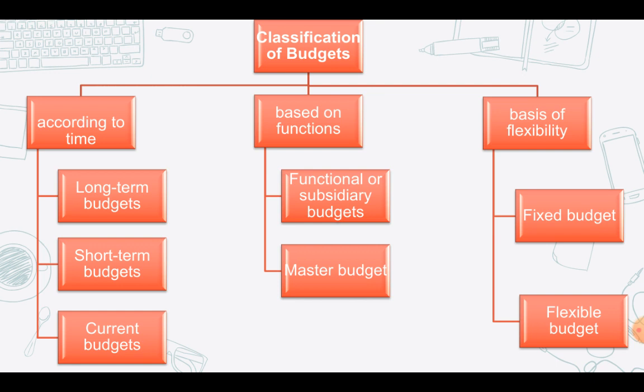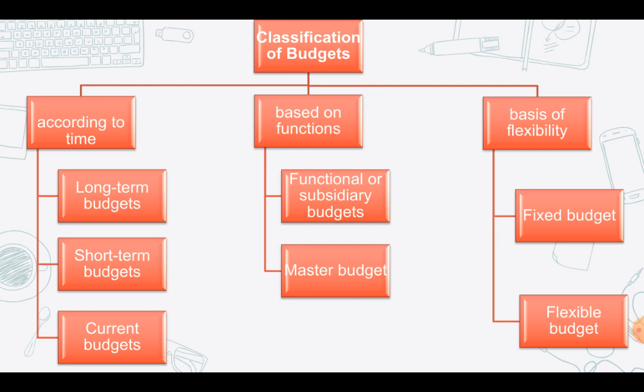All right. And the last classification of your budgets is on the basis of the flexibility. On the basis of flexibility, the budgets, we can see they have been subclassified into fixed budget and flexible budget. So fixed budget, from the name itself, is a budget that is fixed, that does not change, and flexible is one which is going to be keeping on changing. Okay, so let's look into this fixed budget first.